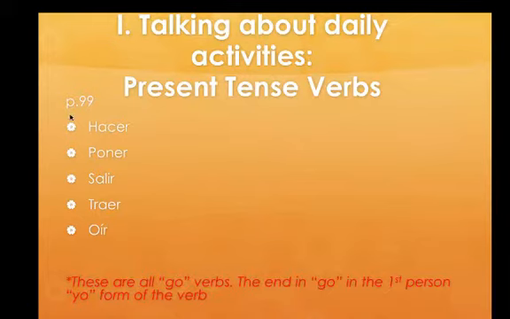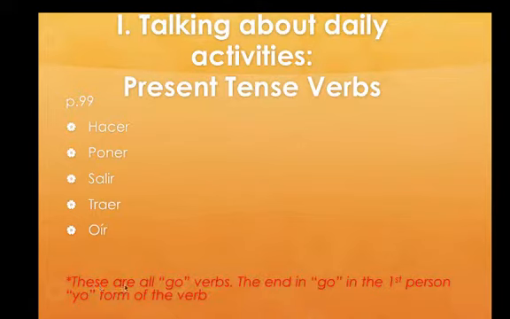And so we look at, en la página 99, tenemos el verbo hacer, poner, salir, traer, oír. So hacer means to do or to make. Poner is to put. Salir is to leave or to go. Traer is to bring. And oír is to listen, or to hear. And in your textbook, it focuses more on to hear, okay?